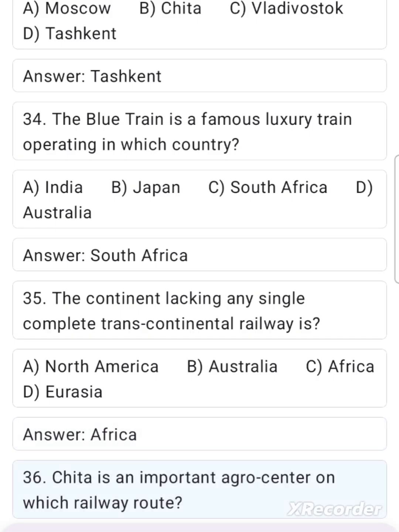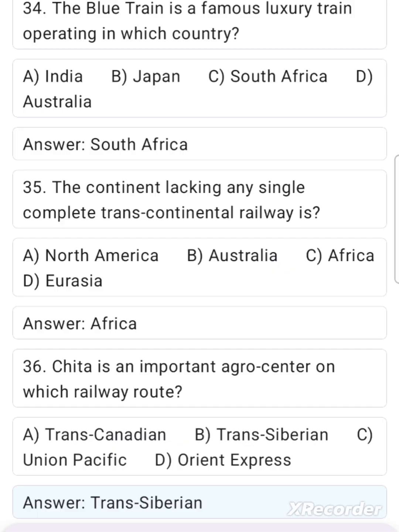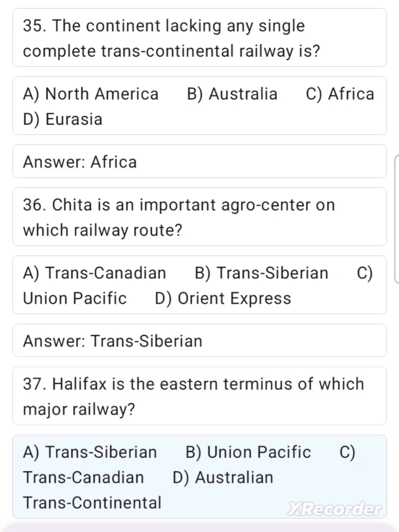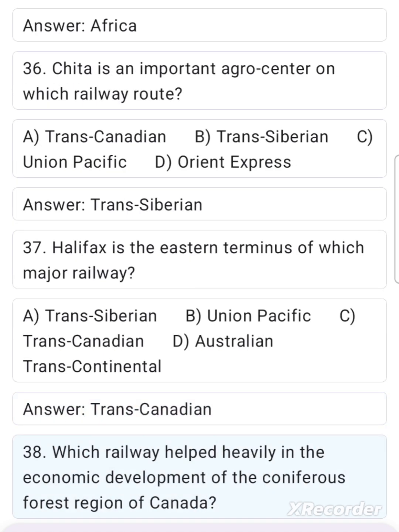36. Chita is an important agro center on which railway route? A. Trans-Canadian. B. Trans-Siberian. C. Union Pacific. D. Orient Express. Answer: Trans-Siberian. 37. Halifax is the eastern terminus of which major railway? A. Trans-Siberian. B. Union Pacific. C. Trans-Canadian. D. Australian Transcontinental. Answer: Trans-Canadian.